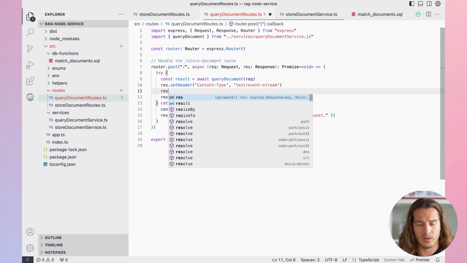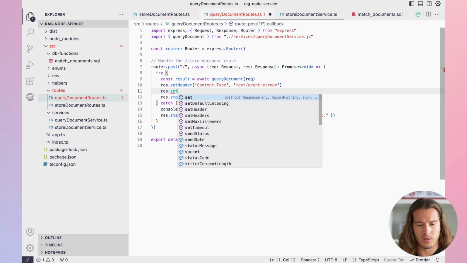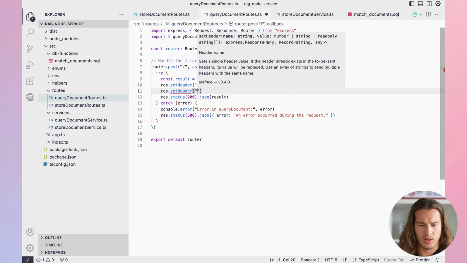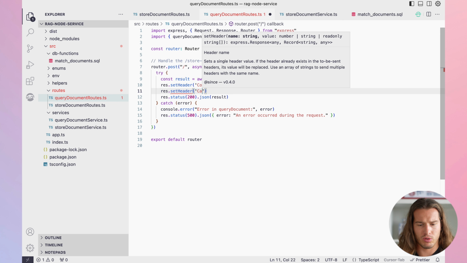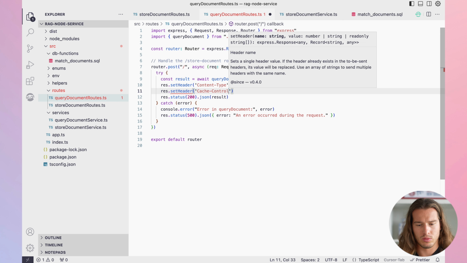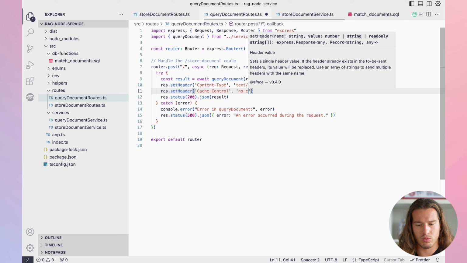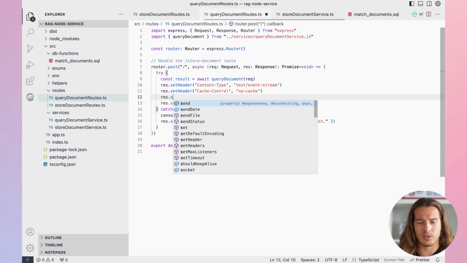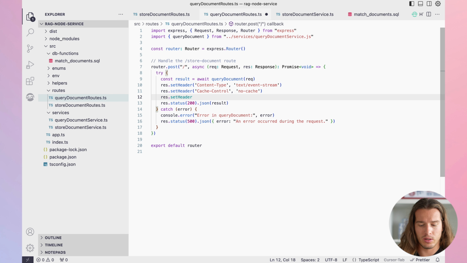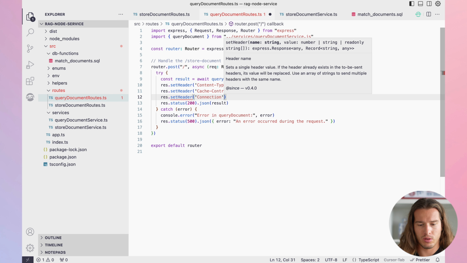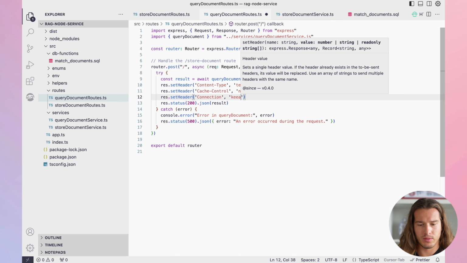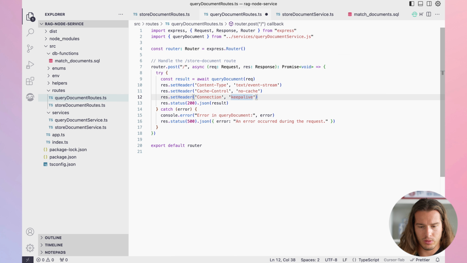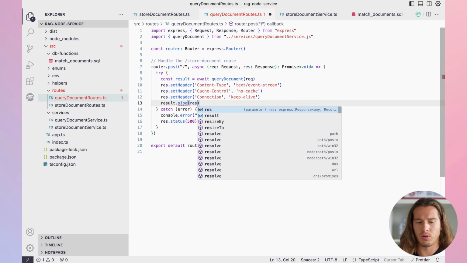Then we want to set response, set header, cache control, no cache. And finally, we want to set header, connection, keep alive. My bad, we have this here, and we don't want to do this, but we want to result pipe res.